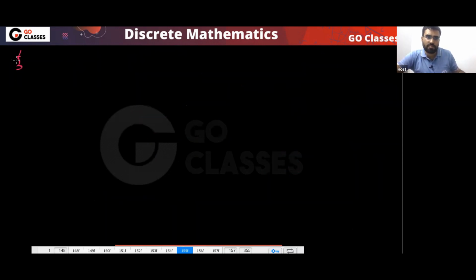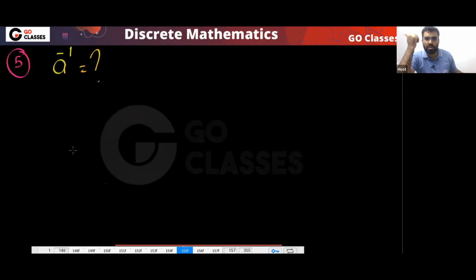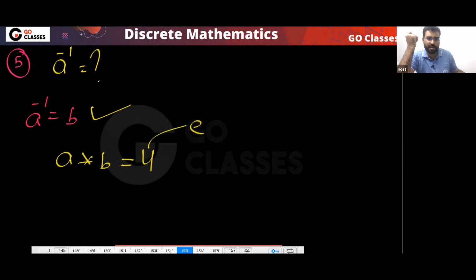What is the inverse? What is the inverse of A? Defined on the set of natural numbers, is there any inverse property? For example, if I ask you what is A inverse, let's assume A inverse is B. It means A star B should be equal to 4 because this is the identity element.